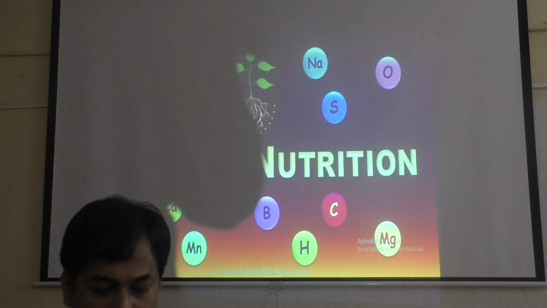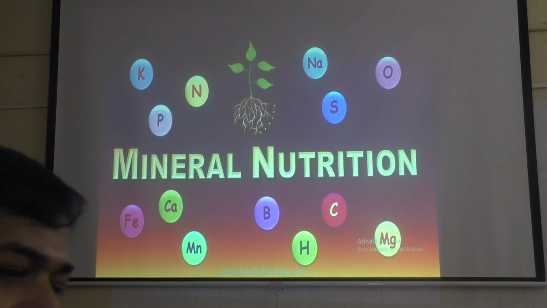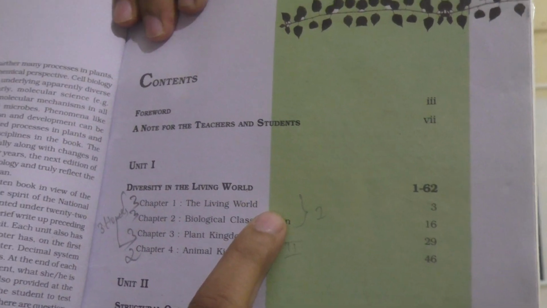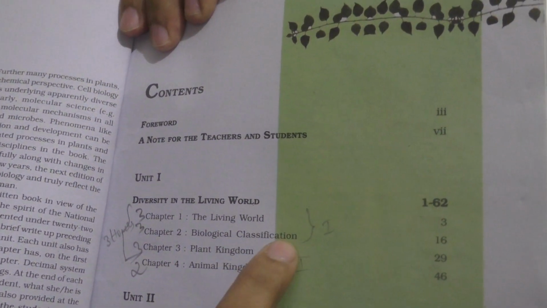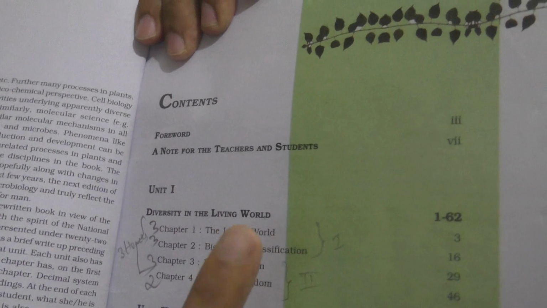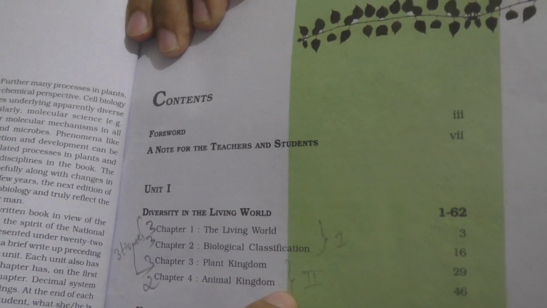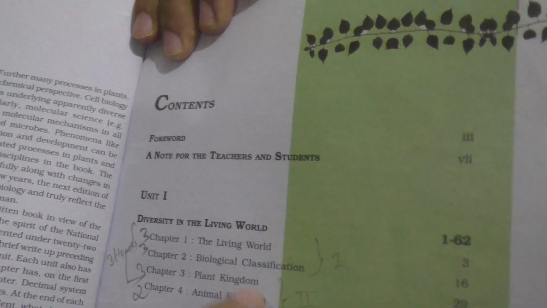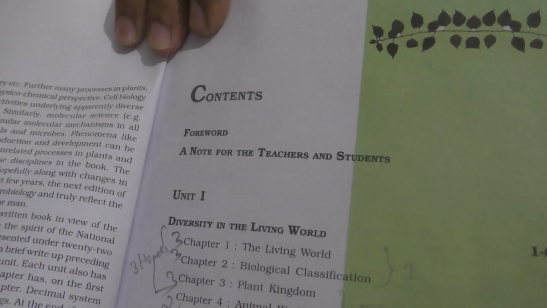I will just show you what we have learned and what we have to learn now. If you remember these 4 chapters: the living world I finished, biological classification we have already learnt, plant kingdom we have learnt, animal kingdom we have learnt. So these 4 chapters, complete chapters without leaving one word, we have learnt.